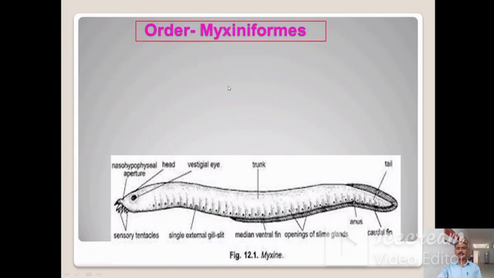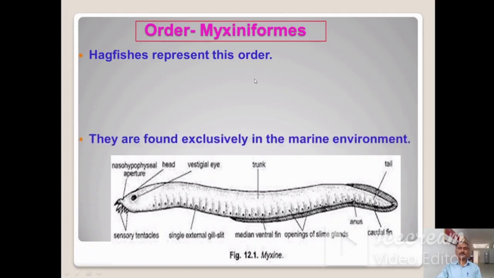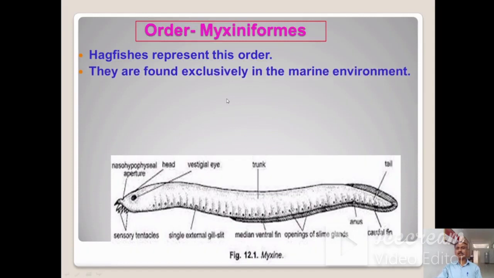This is the second order, that is called Myxiniformes. Hagfishes represent this order. They are found exclusively in marine environments. Only in seawater, they are not present in freshwater. They have a terminal mouth with few teeth.